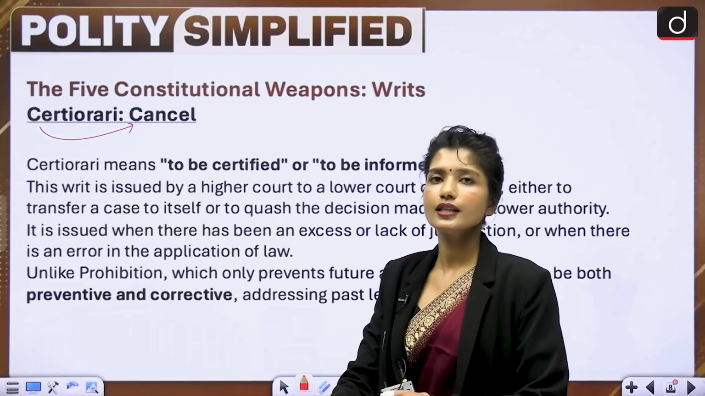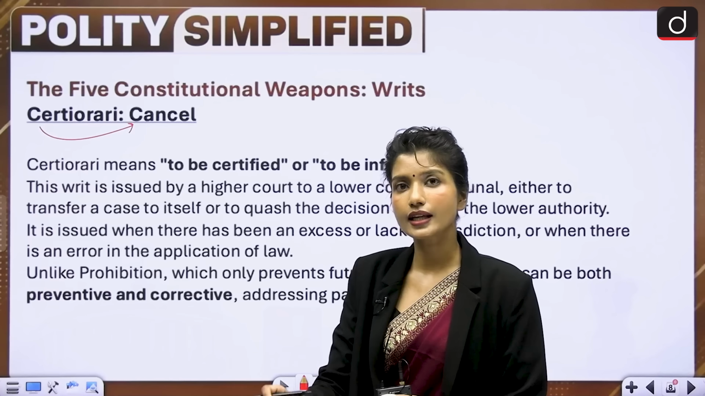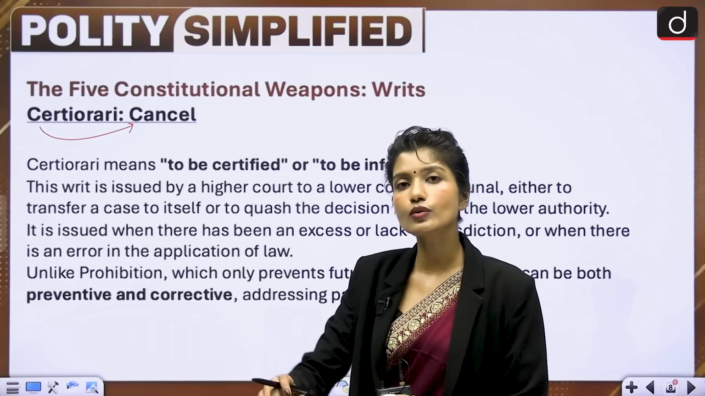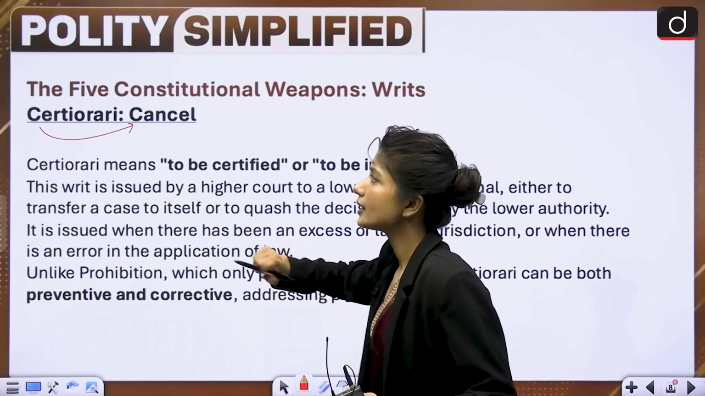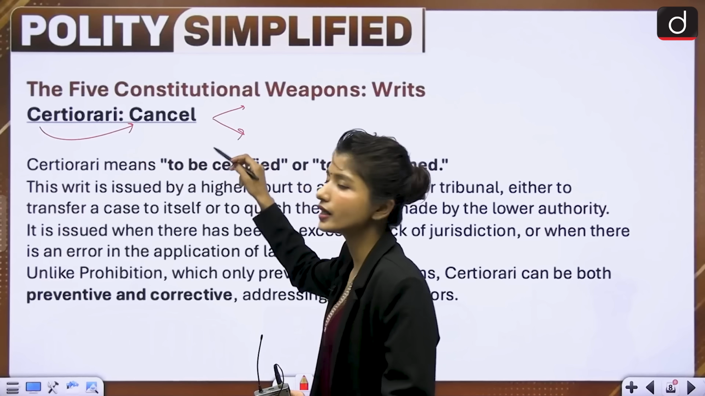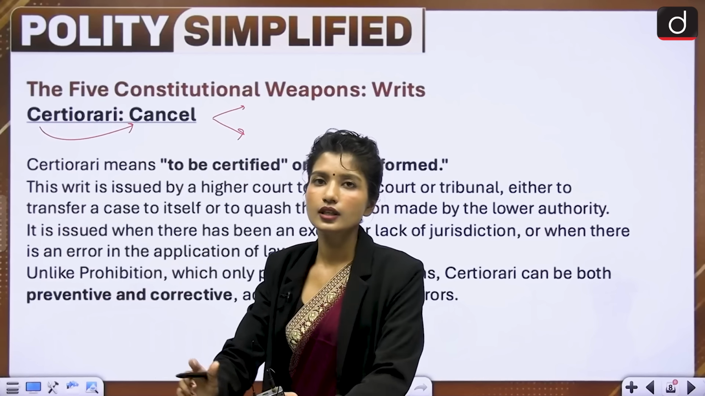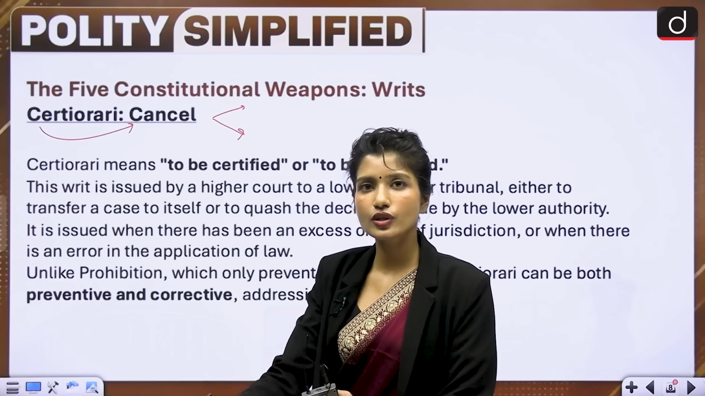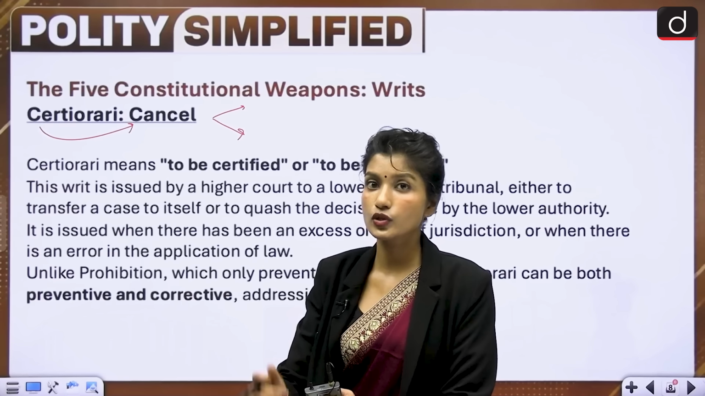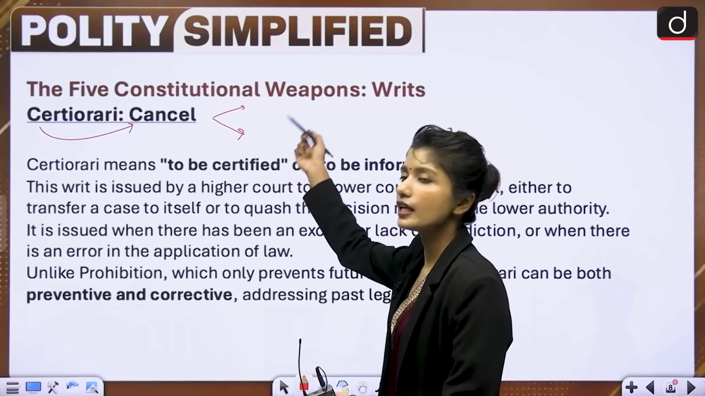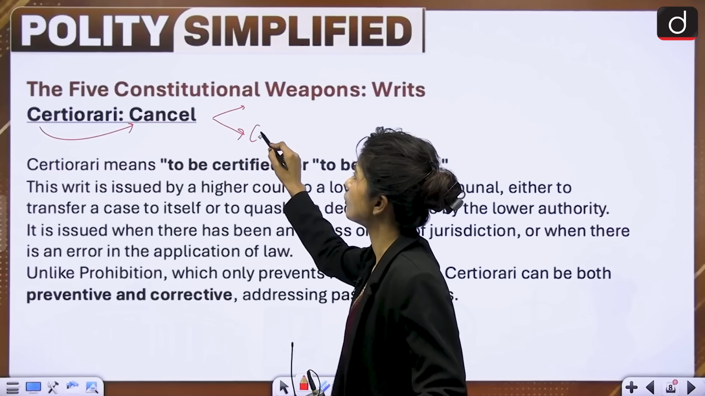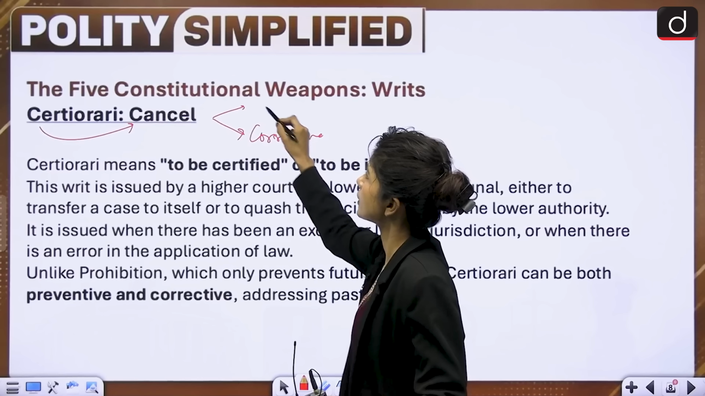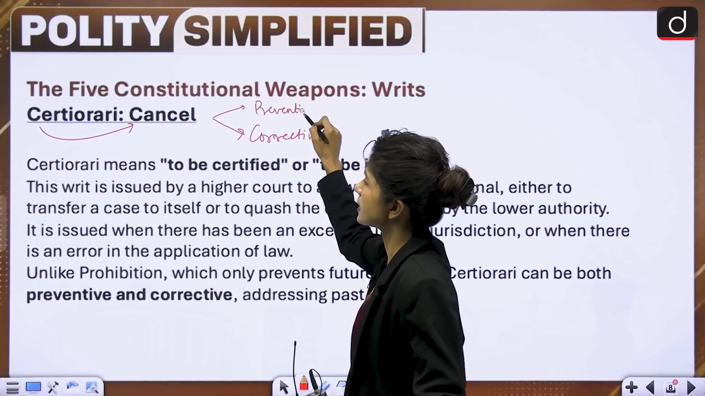Now let's say the court has already given the verdict, but that case was outside their jurisdiction. In that case, the Supreme Court or High Court will give this writ and cancel or quash the order because it was outside their jurisdiction. Now with certiorari, there are two possibilities. First, when the case is already going on, then also the High Court or Supreme Court can say, this is out of your jurisdiction, you transfer this case to us. So it is preventive, just like prohibition. And if they have already given a verdict, in that case, it can cancel or quash that verdict. So it is corrective also. It is correcting their mistake. So it is preventive as well as corrective.